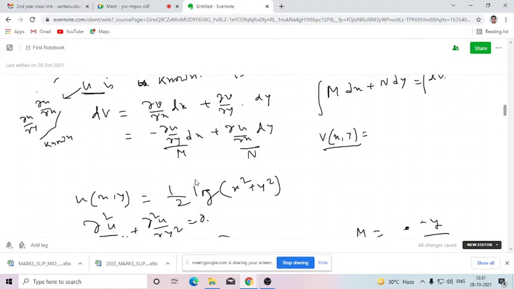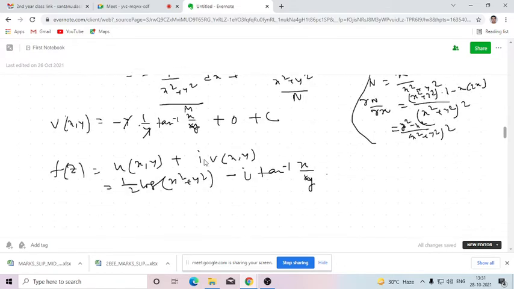So u is given, v we have already got. So we can construct the required analytic function f(z) in the form of u plus iv. That will be u plus iv. So v is minus of this, so this will be minus. So in that way, if the real part of an analytic function is given, from that we can construct the imaginary part, and later on we can combine them in the form of u plus iv to construct the required function f(z).